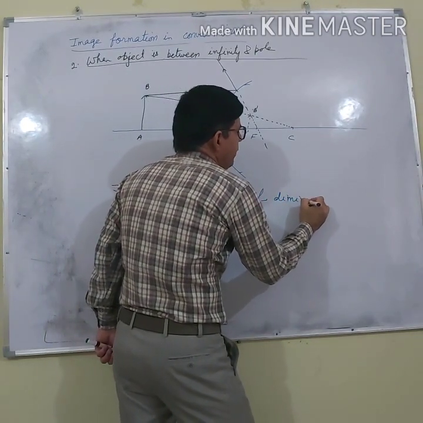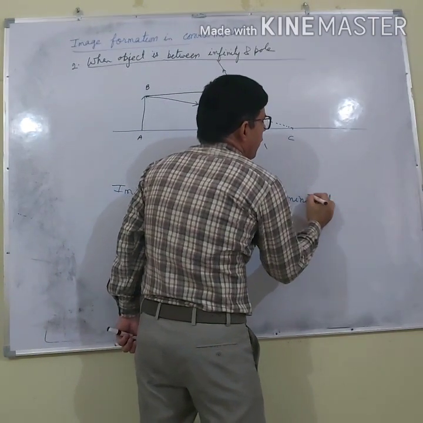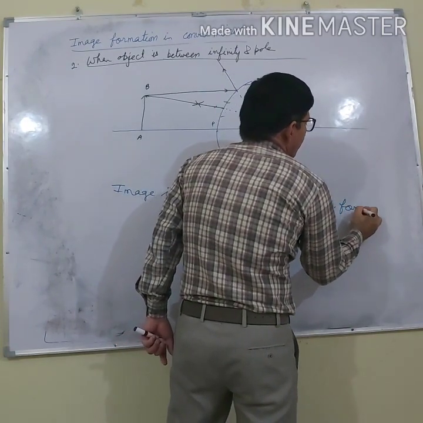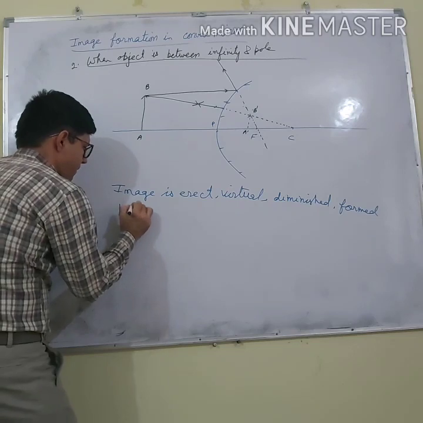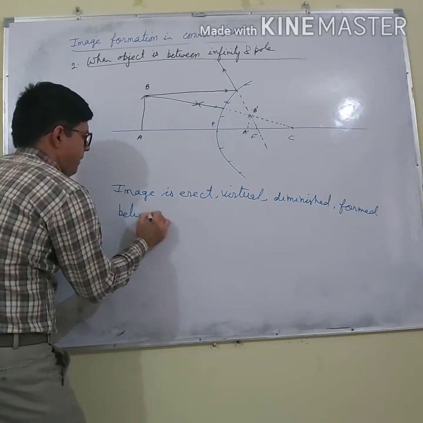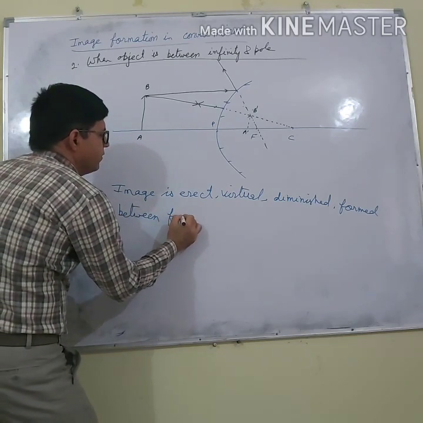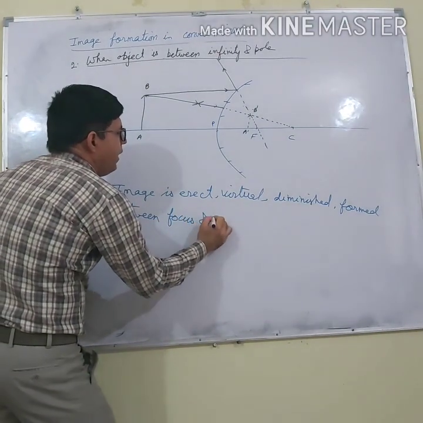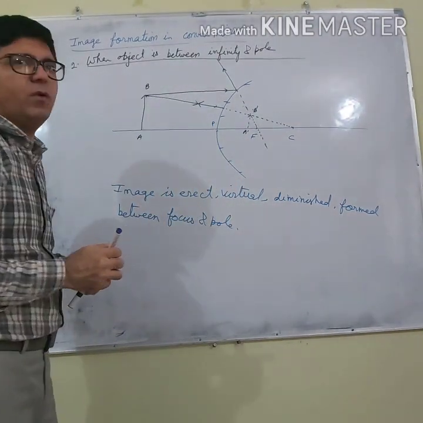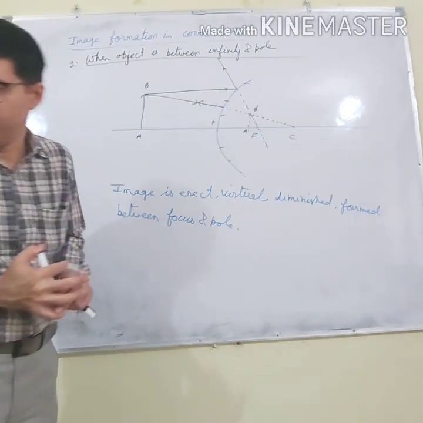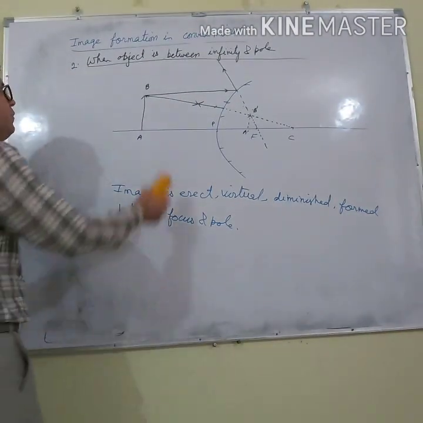And where is it formed? Formed between focus and pole. So these are the characteristics of the image formed in a convex mirror.